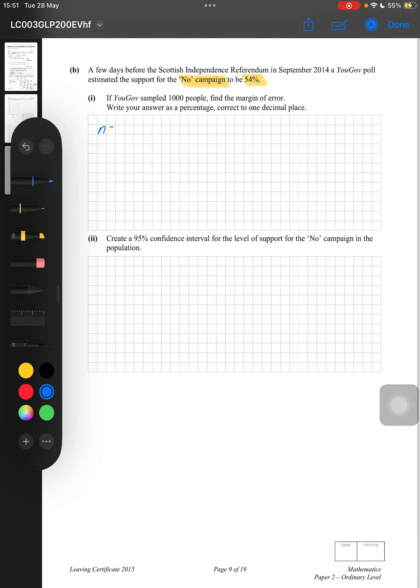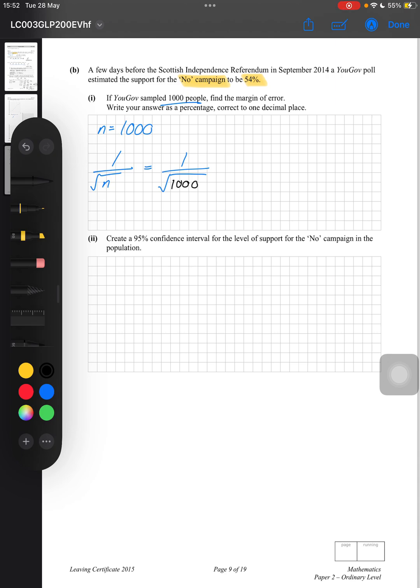I'm looking at statistics here. N is the number of the sample, so N is 1,000. Again, straight away, when you see the information, take it down or highlight it. So N is 1,000 is me translating this into normal maths. Find the margin of error. The margin of error we know is 1 over the square root of N. So it is literally 1 over the square root of, and then we sub in the value of N they gave me, 1,000.